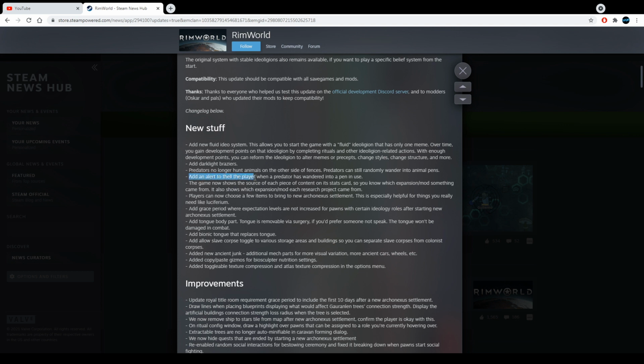So the next one: add an alert to tell the player when a predator has wandered into a pen in use. Okay, there's a mistake here, it's TELL, by the way. Well, that's good to know as well. Because even though predators don't attack your animals within your pen, we want to know if there is a predator. Sometimes I'm so busy doing other things that I don't always look at my pen 24/7. So yeah, back before this update, predators would actually kill my chickens.